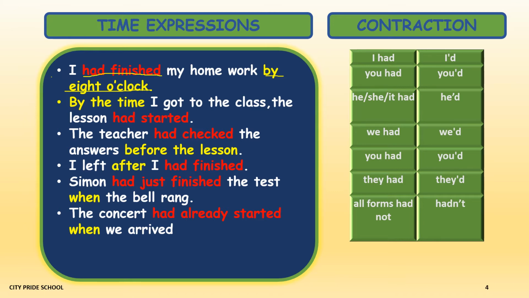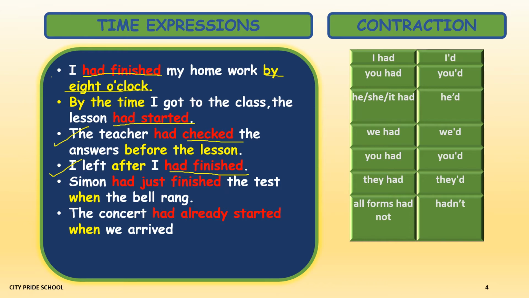By the time I got to the class, the lesson had started. So the lesson was already introduced, and after the introduction got completed, I entered. The teacher had checked the answers before the lesson. So checking was done and then the lesson started. Then, I left after I had finished. So first I completed this action and then I left a particular place. Maybe the sentence is talking about a place.